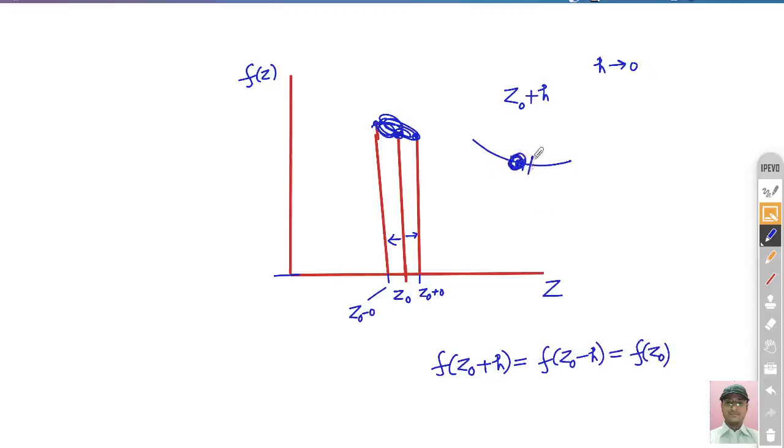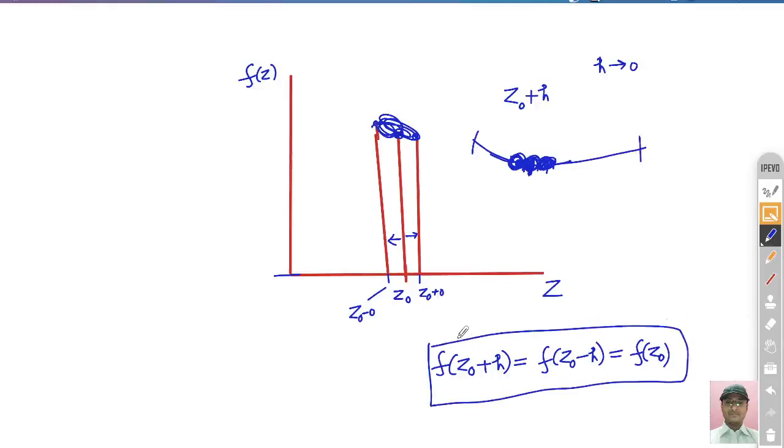In a similar way, if you want to calculate for this second one, if you move left and right, again they overlap. So this left, right, and again these are not three points. So in this way you can move and make the whole region continuous if this condition is satisfied, right. Means the left limit, right limit and the value at that point all overlap each other, right?